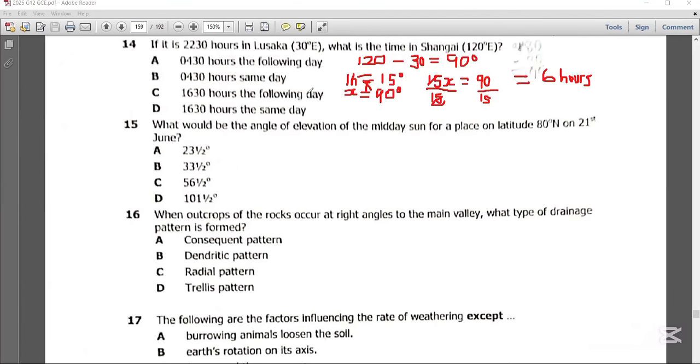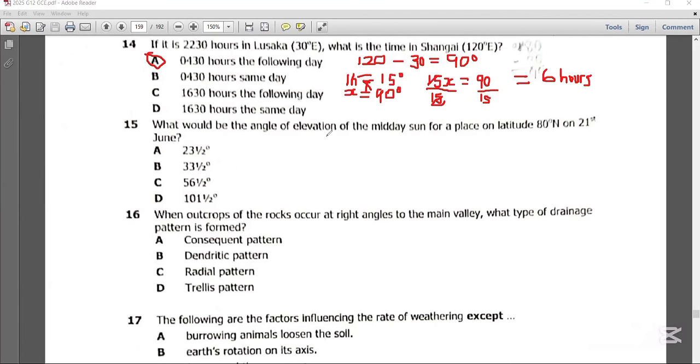So what you're going to do is just add 6 hours to 22:30. If you add 6 hours to 22:30, you're going to have 04:30 hours the following day. It won't be the same day because you would have moved to the next day. So the first possible answer on question 14 is A, 04:30 the following day. Now let's get to question 15.